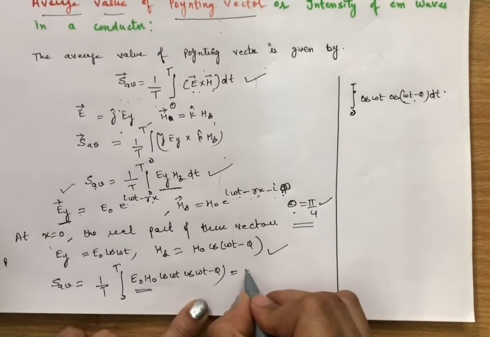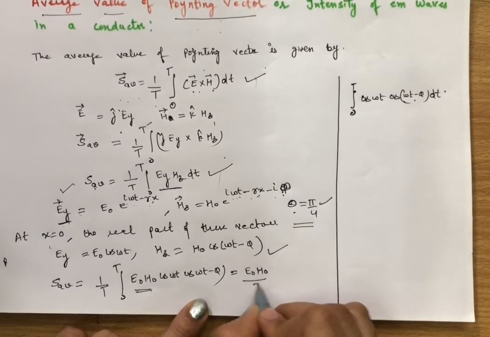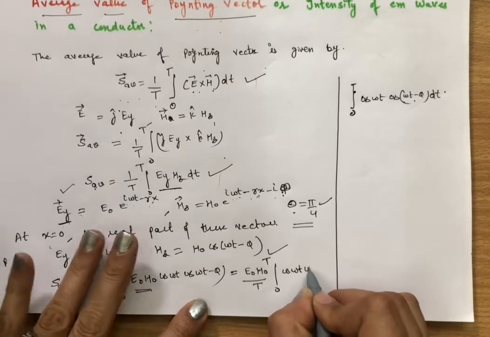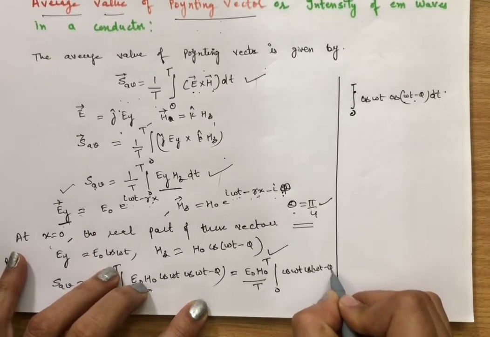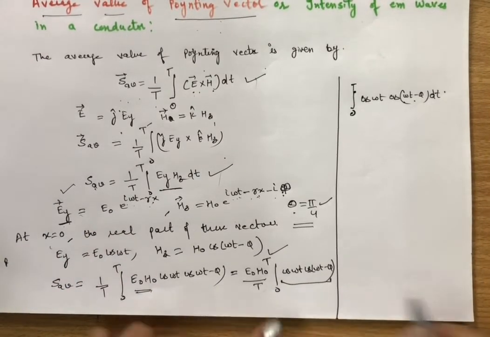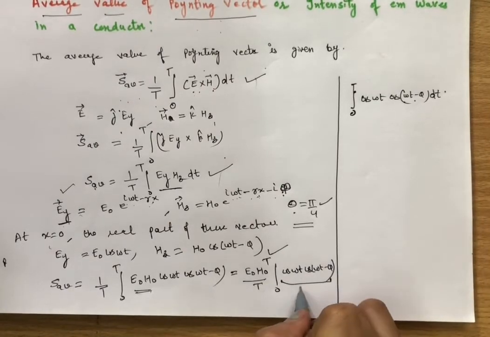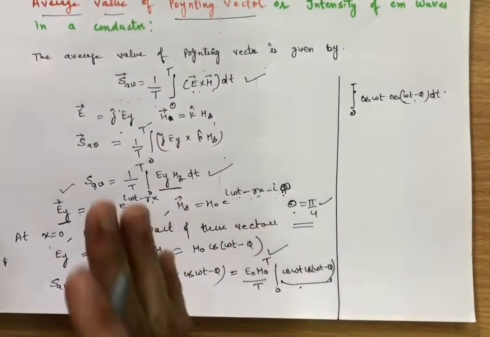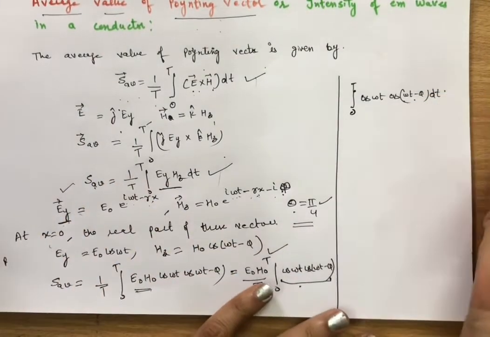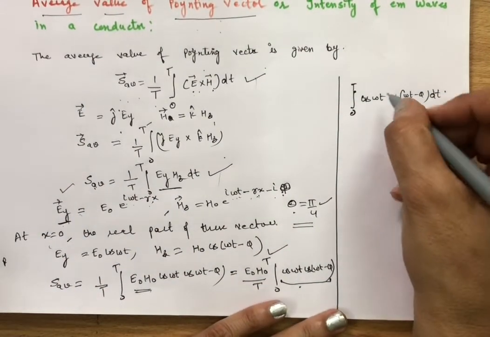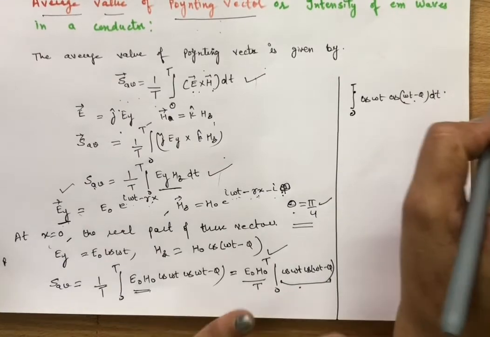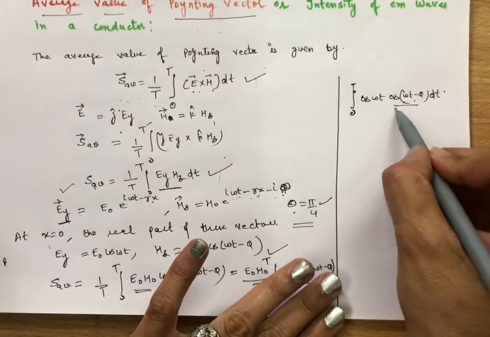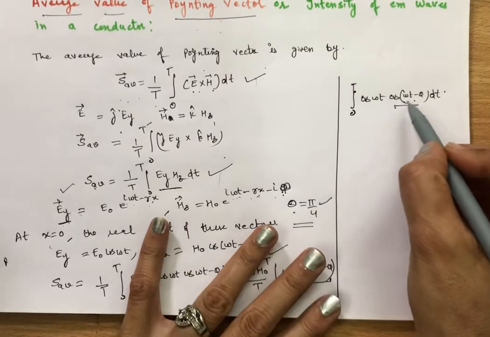You can write here E naught H naught divided by T, integral 0 to T of cos(omega t minus phi). Now we have to solve this integration. We have solved this integration so many times in vibration and waves, in first semester also, in the wave motion chapter. So for the integration, I am only writing here the result,